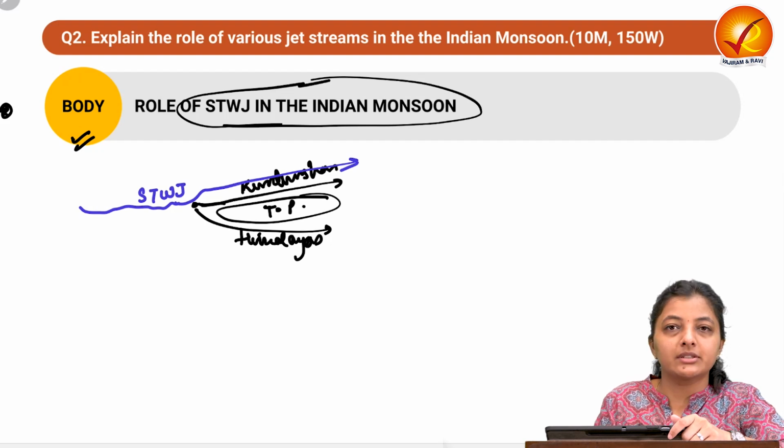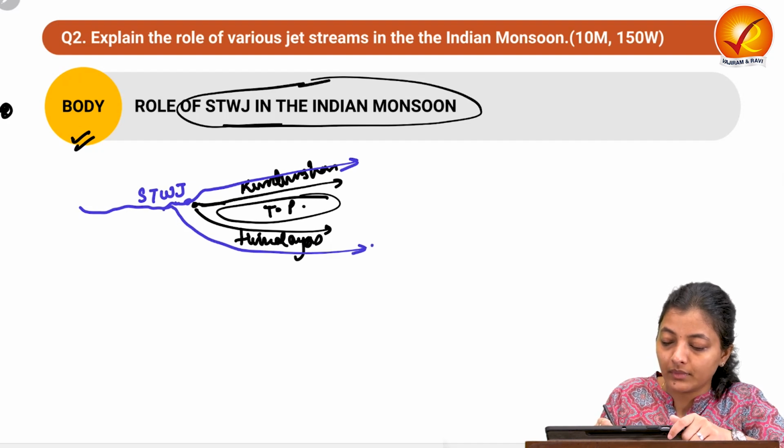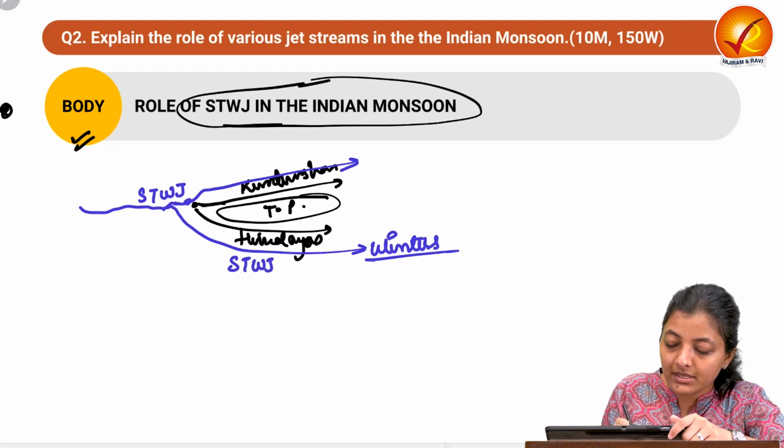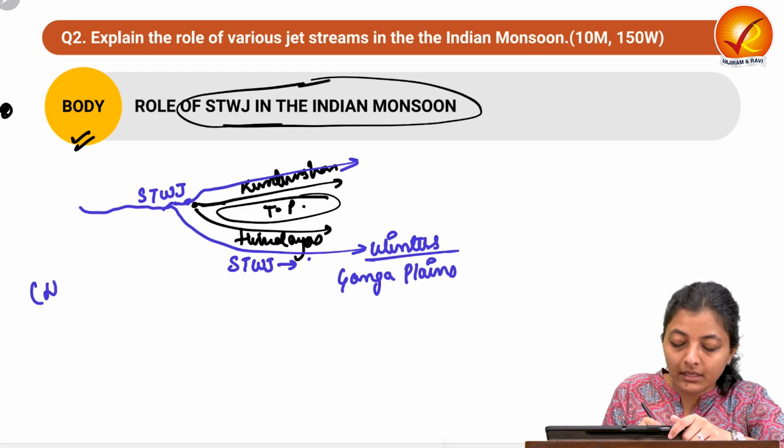But in winters, one branch comes over here. In winters, the subtropical westerly jet stream has one branch over the Ganga plains, from December to March.